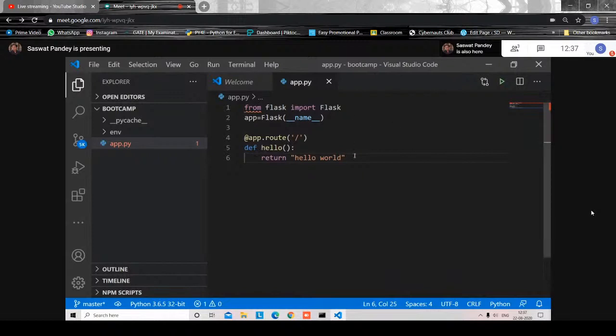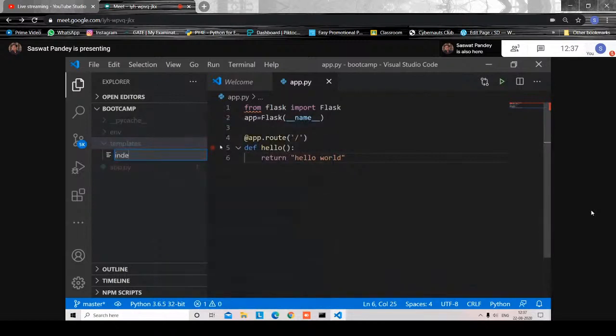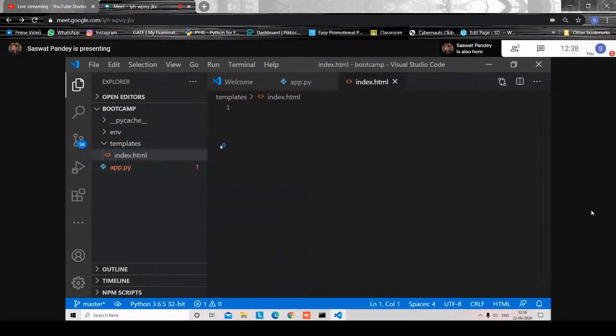Now, if we want to call a particular HTML file as soon as the Flask is running, that we can also do. For that, inside the Bootcamp, we'll add a folder named templates, and inside templates, we'll create a file which we'll call index.html. Fine. So yeah, this is what you need.